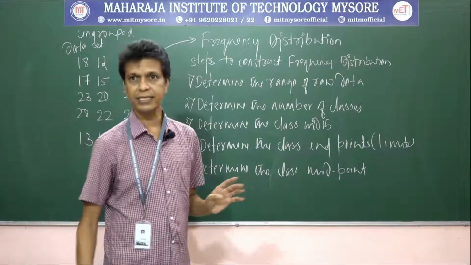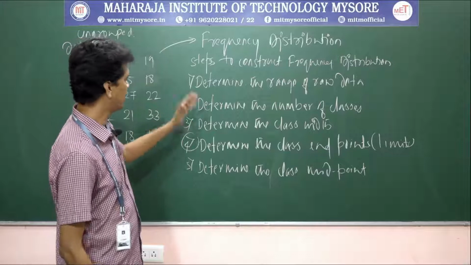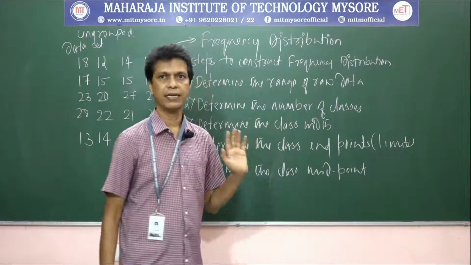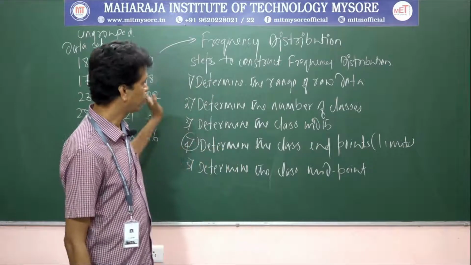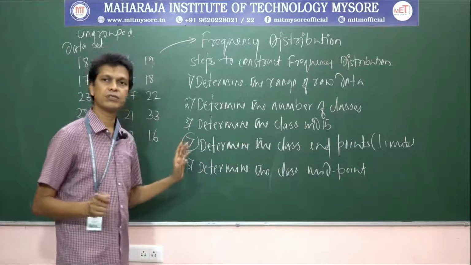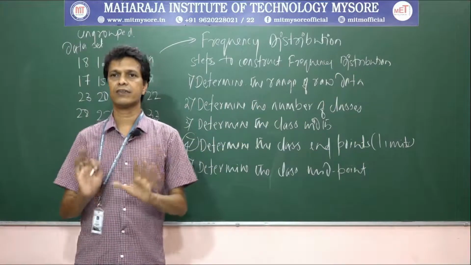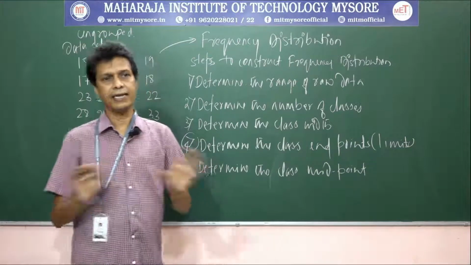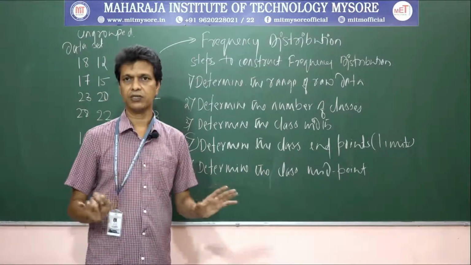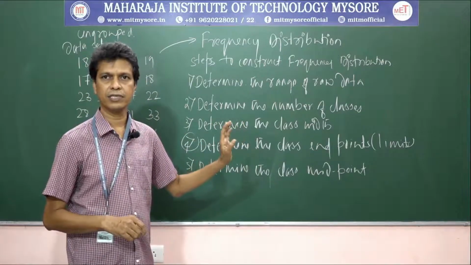Okay. So, this is about some of the common terminologies we use with the frequency distribution table. And in order to represent the frequency distribution, one of the most widely used graphs is the histogram. Once we are done with the construction of the frequency distribution table, let us see how we can construct the histogram. Okay. So, understood? Can we move on to constructing the frequency distribution?